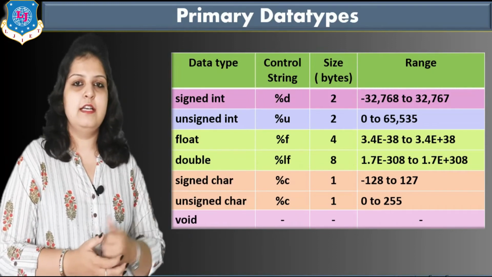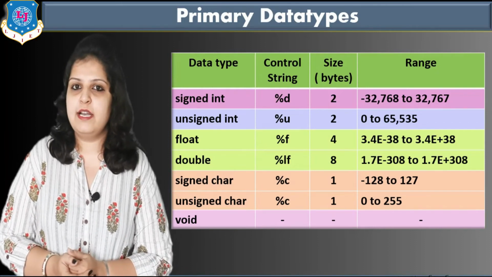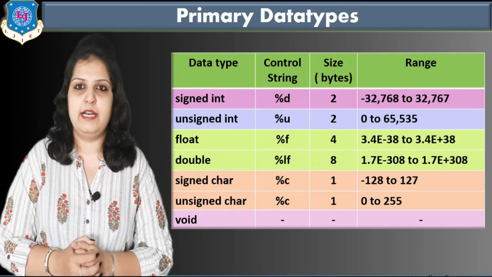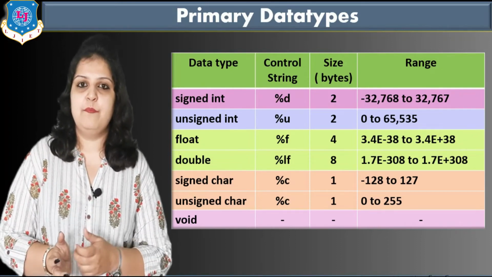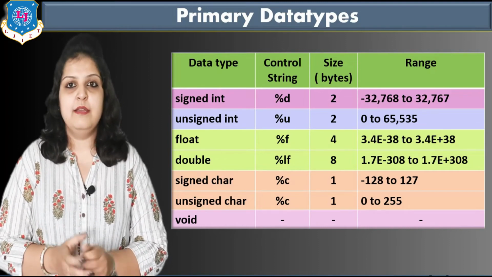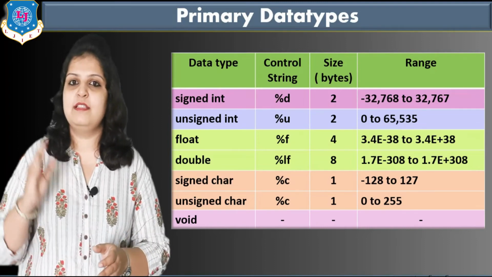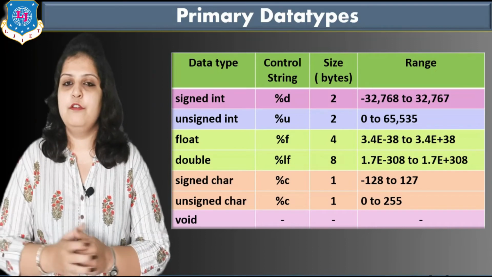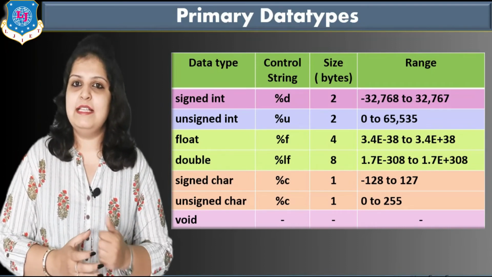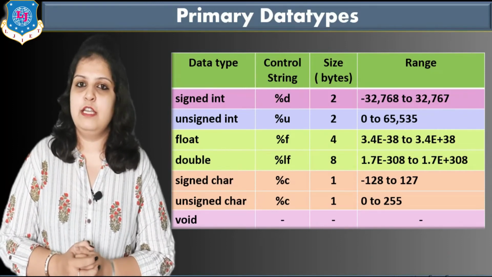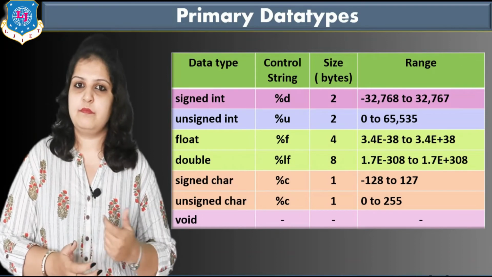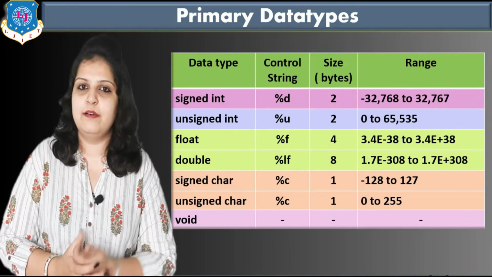Then third is a float. Float is a real data type and %f is used for the float data type, and the range is 3.4e-38 to 3.4e+38, means 3.4 into 10 raised to minus 38 to 3.4 into 10 raised to plus 38. And the size in memory of float is 4 bytes, almost double the integer, because here we can store real numbers.